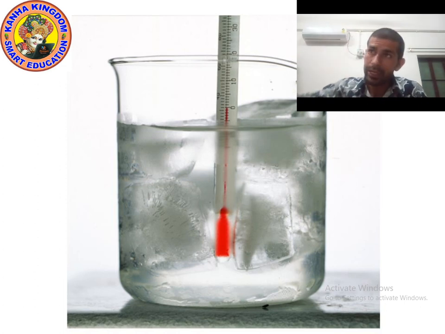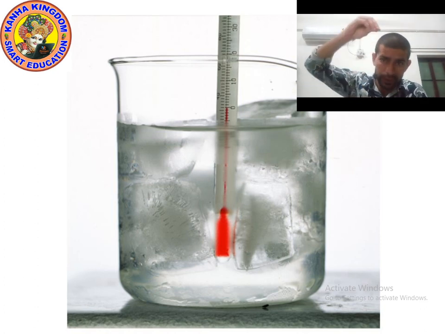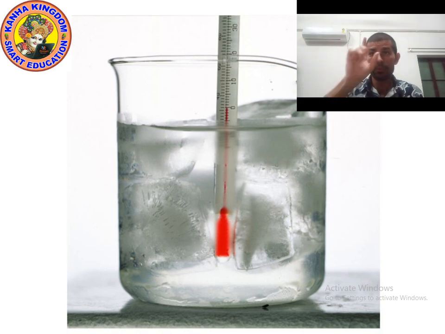When you put the thermometer in the ice cube, it will show you the temperature, 0 degrees Celsius. Now heat the ice. You will observe after some time that ice is changing into liquid. Now note down the temperature. You will see that the temperature is still 0 degrees Celsius.